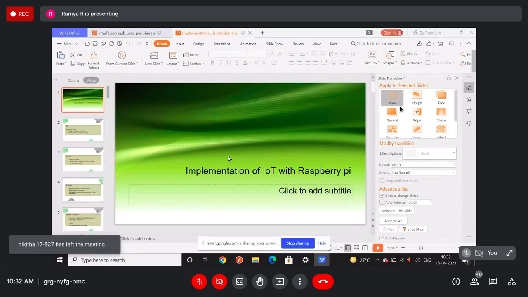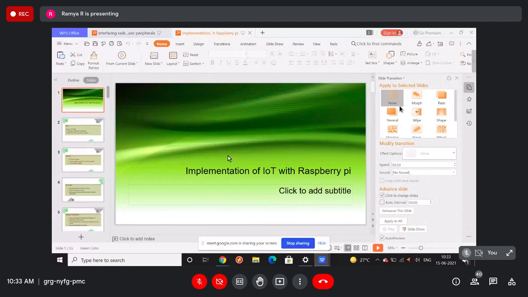This operating system you can download from the Raspberry Pi official site. You can go there, and from there you can download. Okay, so you have to download it on your PC. You have to download directly. You can't download on the Raspberry Pi system. You have to download from your system.